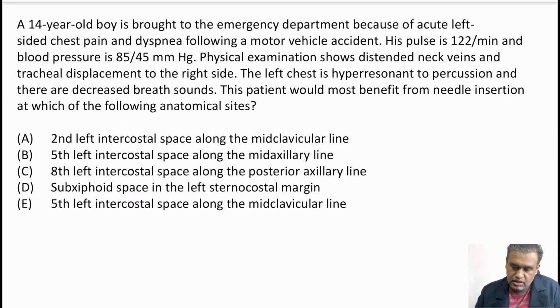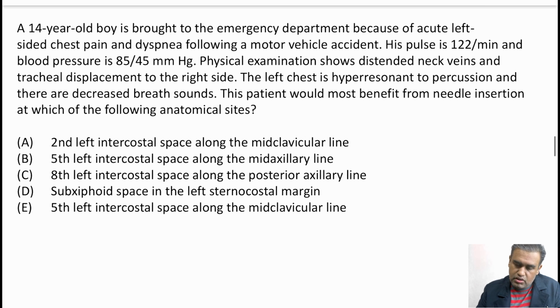Come to the next one. A 14-year-old boy is brought to the emergency because of acute left-sided chest pain and dyspnea following a motor vehicle accident. So it's a trauma history. So left side chest pain and dyspnea. 14-year-old, just a young boy. His pulse is 122 and BP is 85/45. Examination shows distended neck veins and tracheal displacement to the right side.